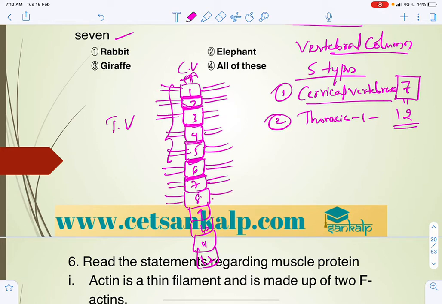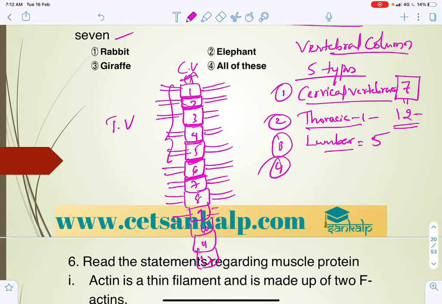So thoracic vertebrae are 12 in number. And next to that is lumbar vertebrae. Lumbar vertebrae are 5 in number.